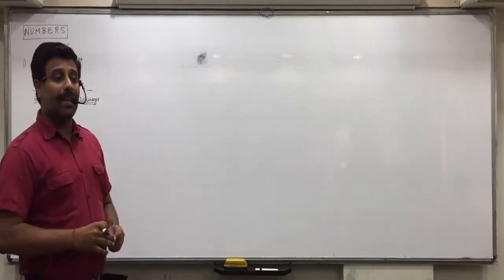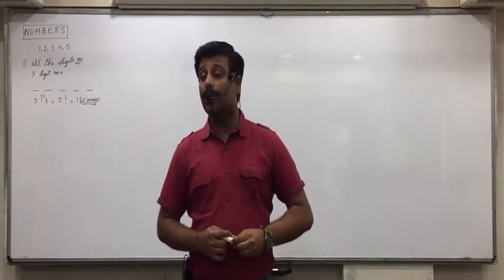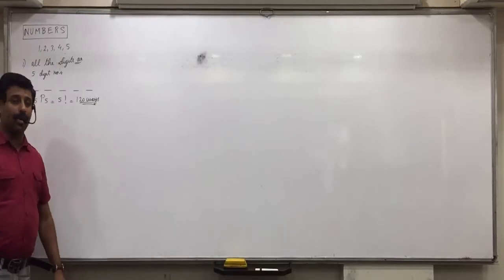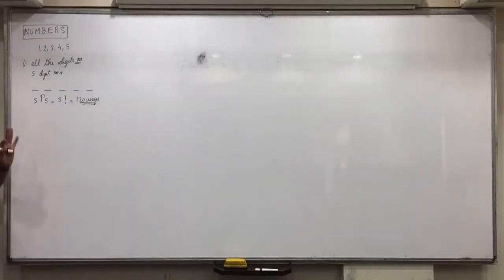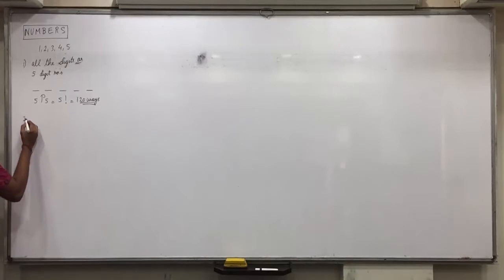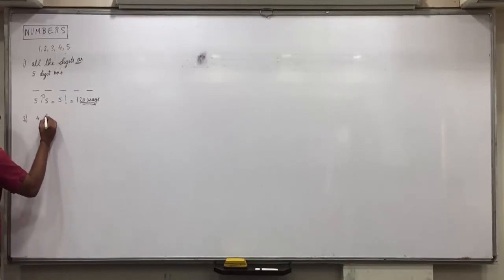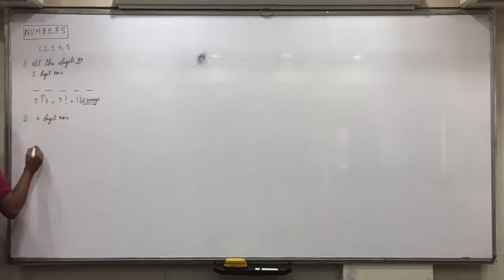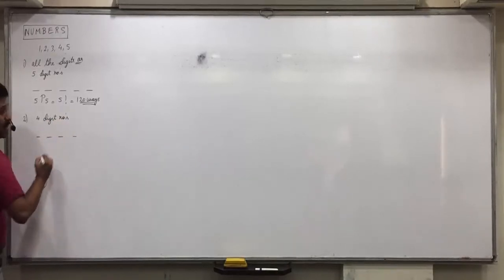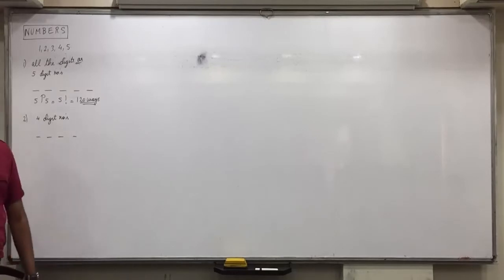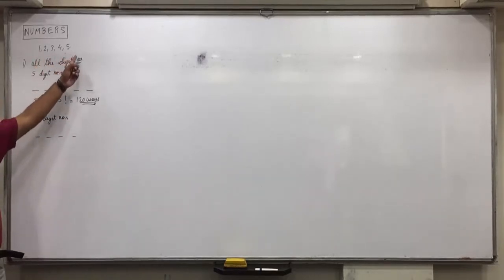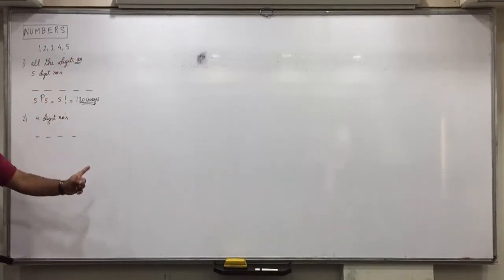Remember one thing in this chapter: n is always greater than or equal to r. Always remember this, okay? n will be either greater than r, or like here, equal to r. Now if the same question asks how many 4-digit numbers can be formed, 1, 2, 3, 4, we have to arrange the numbers only in 4 places. Now, 5 digits, but we have to arrange in 4 places.